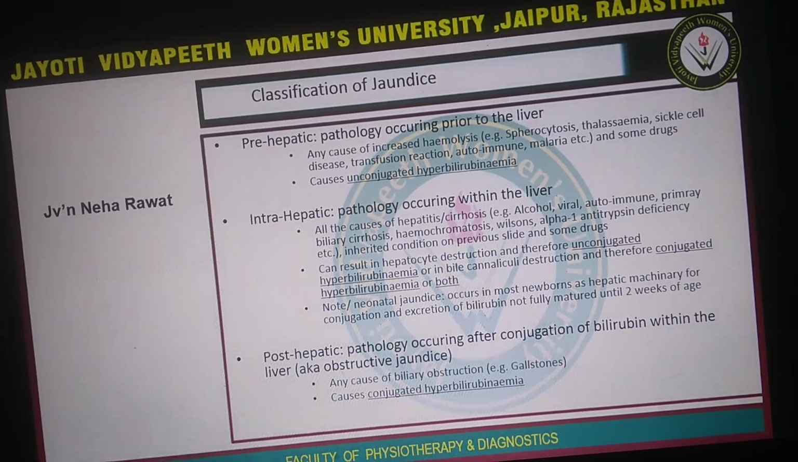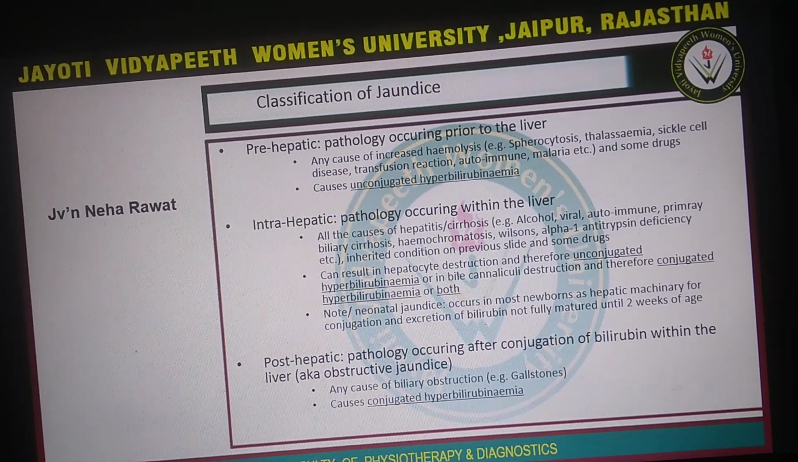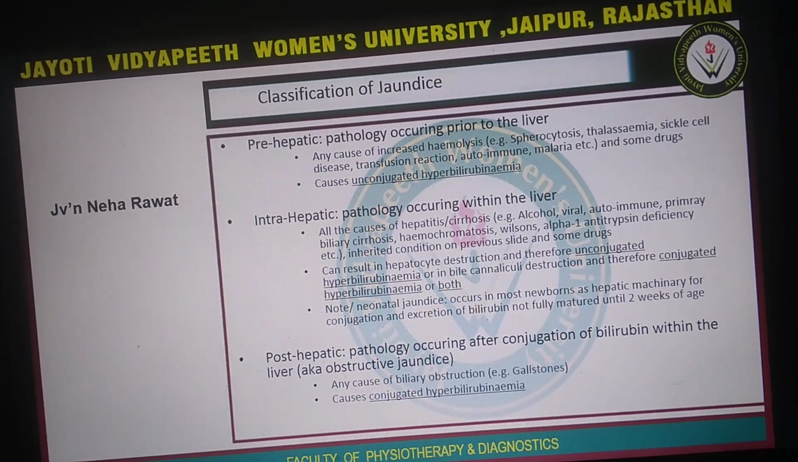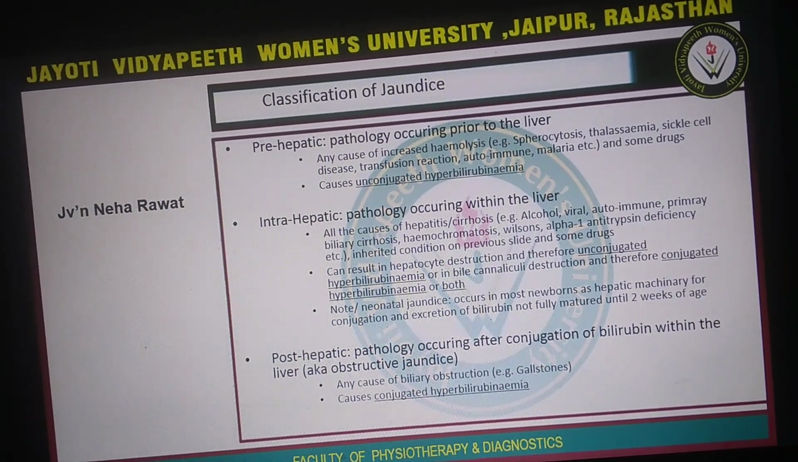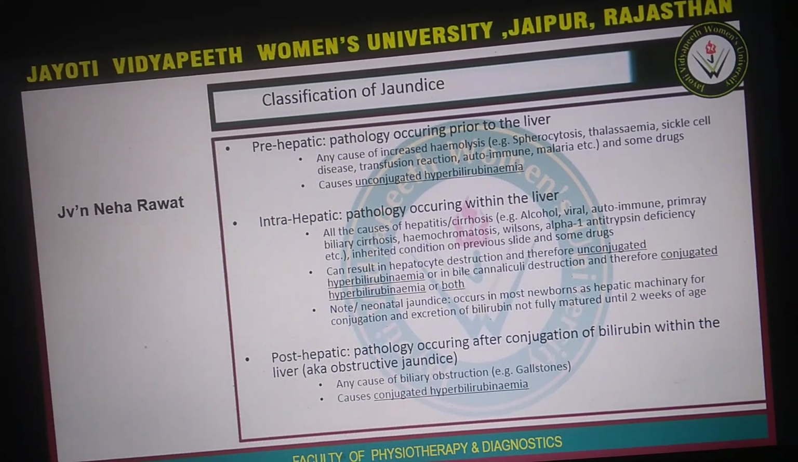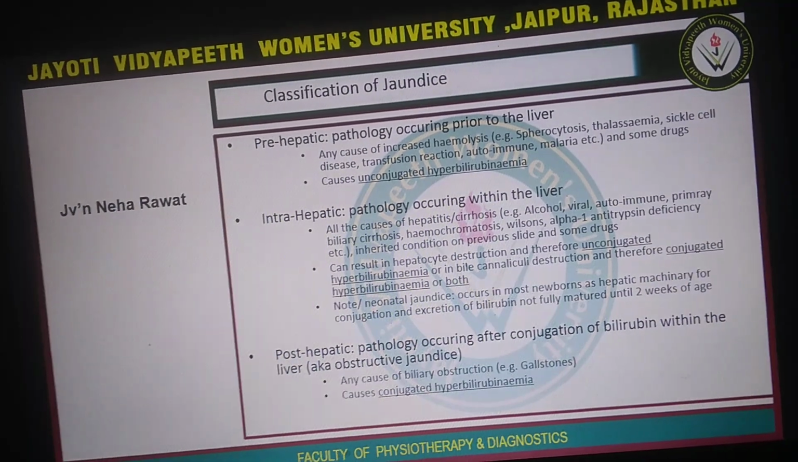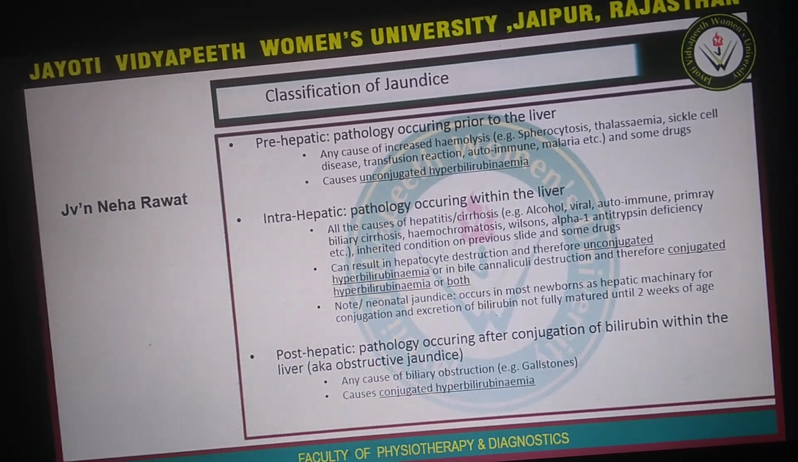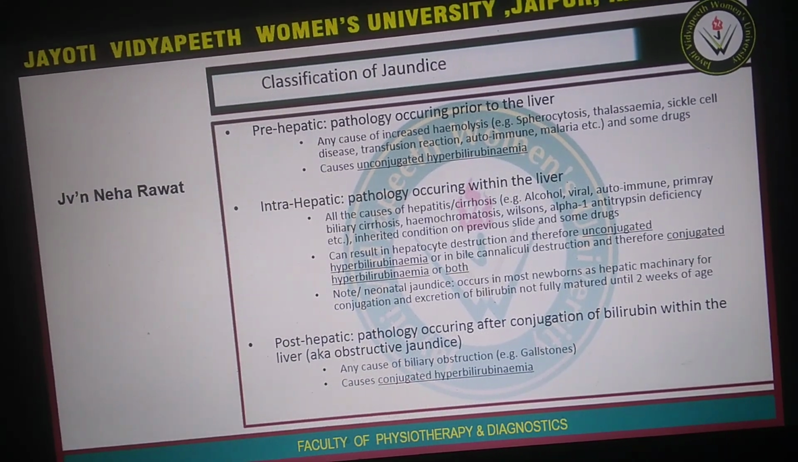Now, jaundice is classified into three types. Those are prehepatic, intrahepatic, and posthepatic. In prehepatic, any cause of increased hemolysis, like sickle cell anemia, thalassemia, transfusion reaction, and some drugs, causes a rise in unconjugated hyperbilirubinemia. In intrahepatic, we can see the causes of hepatitis, cirrhosis,